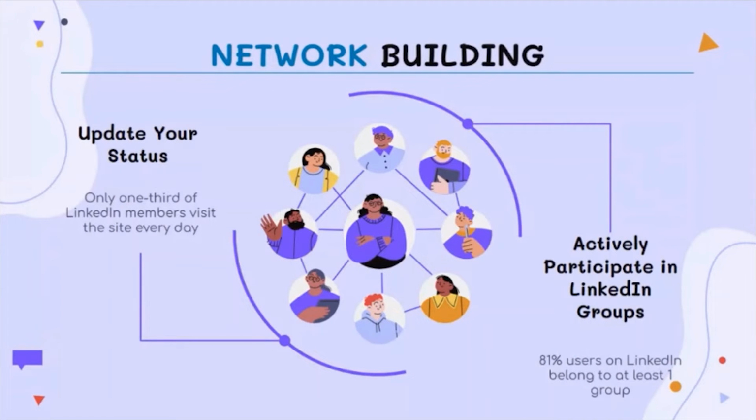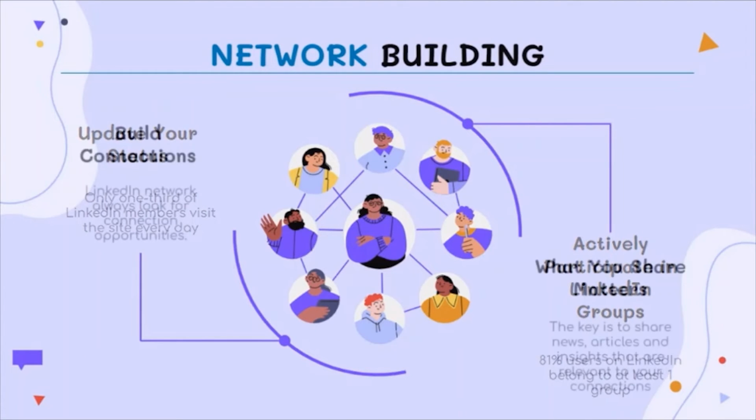So now, network building. The first is: update your status. Only one third of the people on LinkedIn visit the site every day, and another one third of the members visit the network several times in a week. Individuals are getting more visibility because they are more active, and you can do the same. If you commit to staying active on the network, this will be a subtle but powerful way to build influence with your network connections.